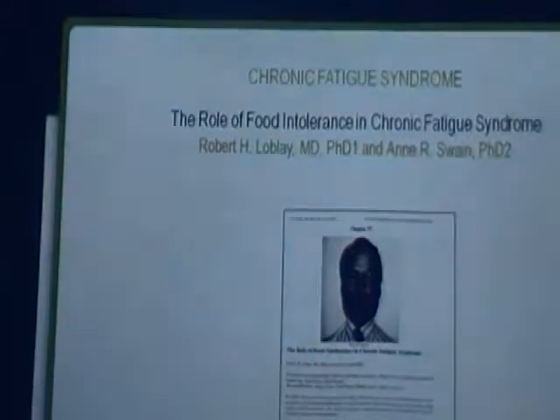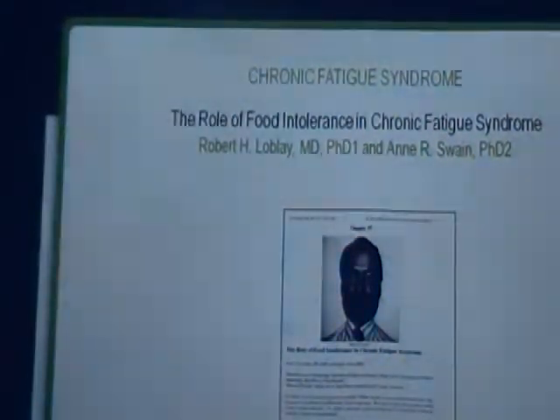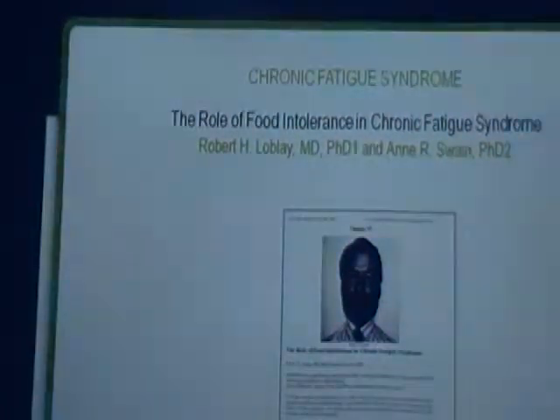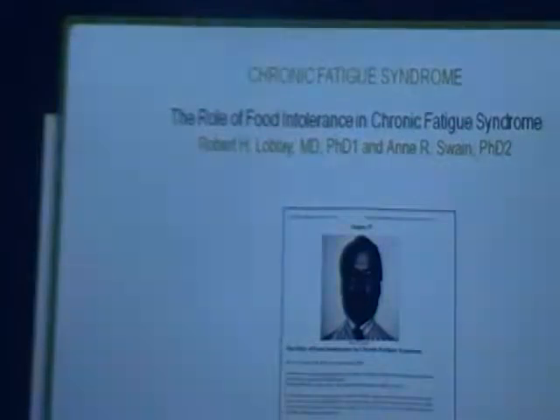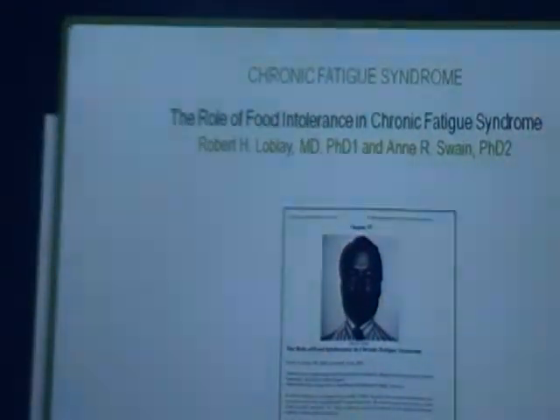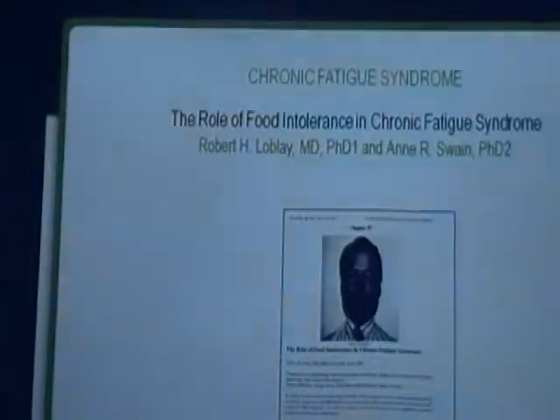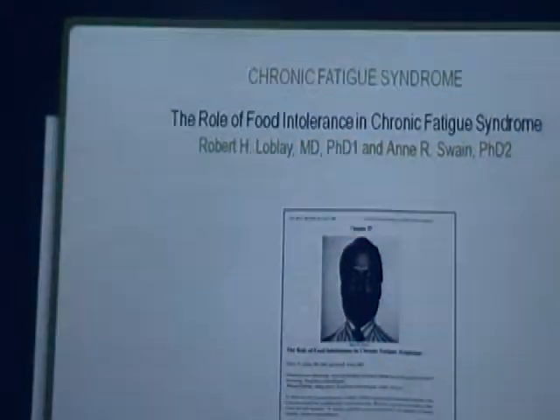Another symptom which is very common, which we found in children, is chronic fatigue syndrome. The role of food intolerance plays a major involvement in chronic fatigue syndrome. Thus we can see that there are many symptoms which on a day-to-day basis, in a very common way, we can see in children. But what is the root cause of the symptoms? What is the root cause of that symptom? It is very difficult to diagnose.